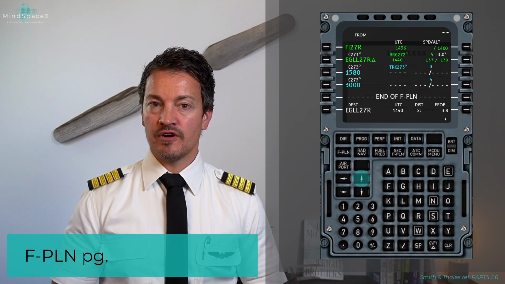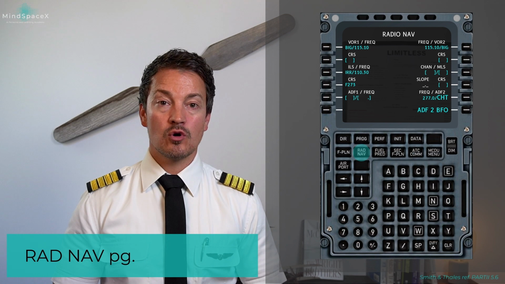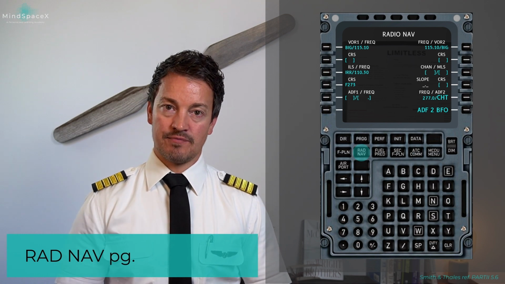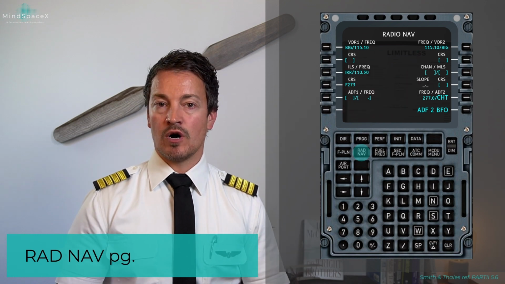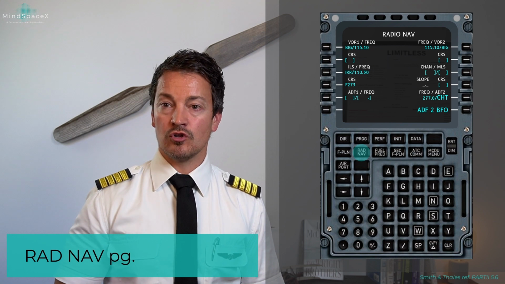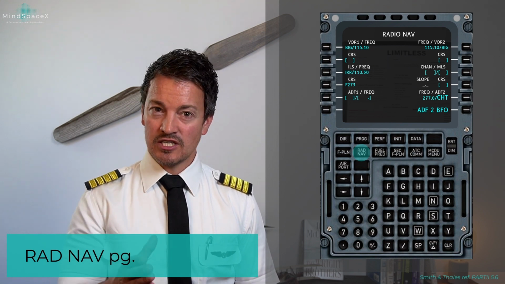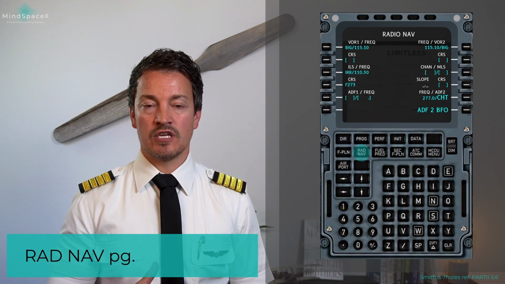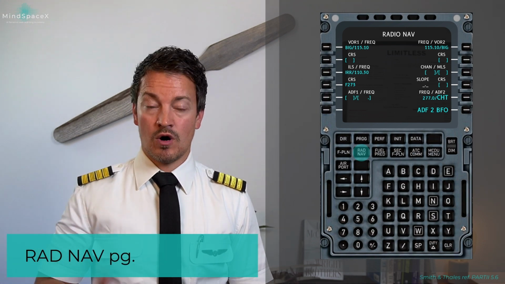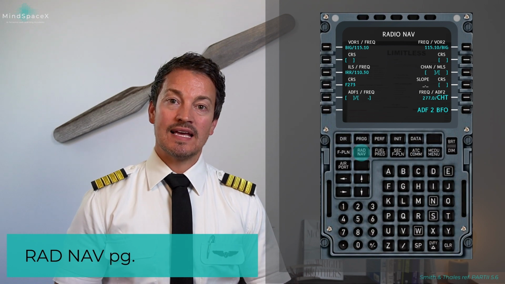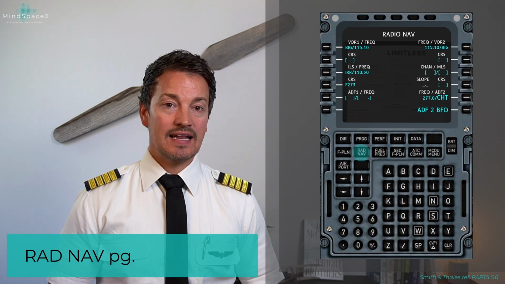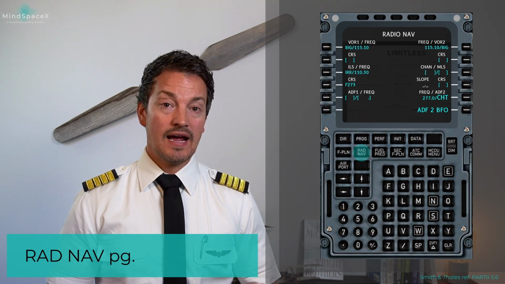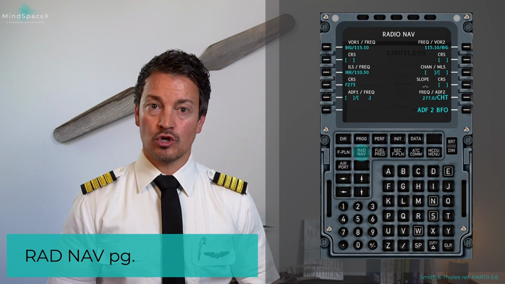Once the information has been verified on the flight plan, we will then go on to the next page, which is the RADNA page. Here, we will set in manually the VORs we need for the arrival or for the approach, especially if NAV is required for the approach, such as doing a VOR approach, as well as the course for the VOR. If we are flying an ILS, on the other hand, the ILS will have been auto-tuned on both